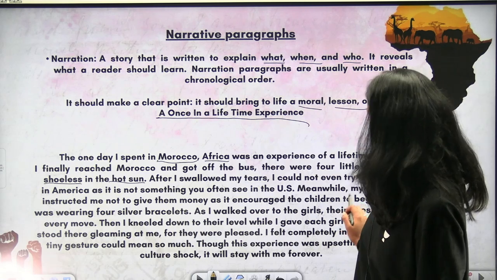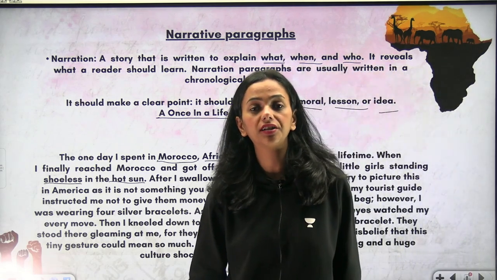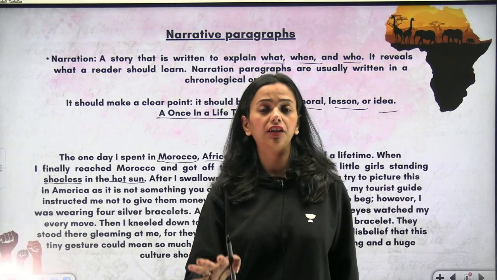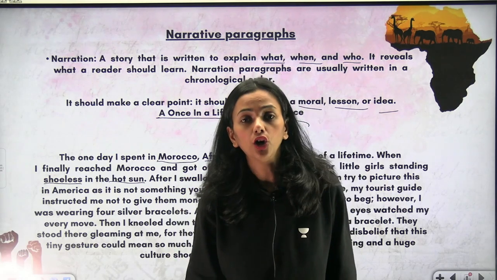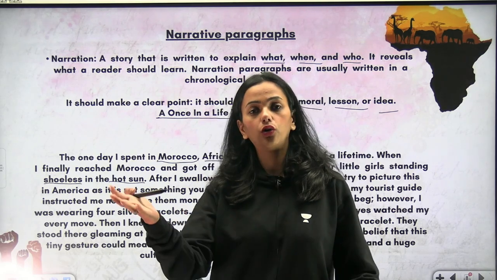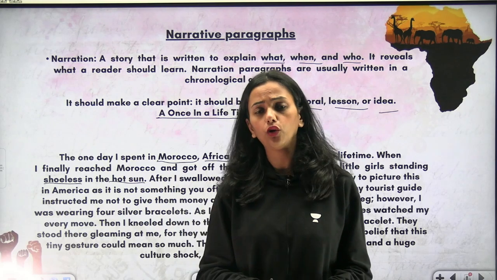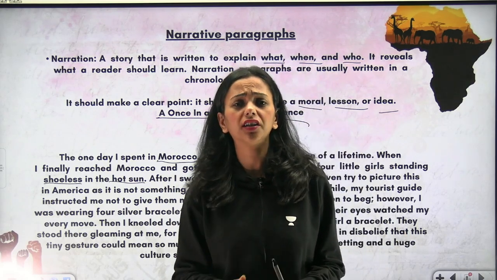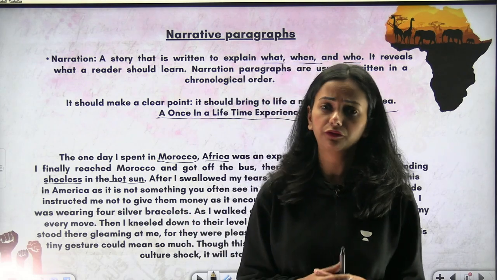Meanwhile, my tourist guide instructed me not to give them money, as it encouraged the children to beg. What is the tourist guide telling the author? The tourist guide is telling the author that please don't give them money, because it will encourage them to start begging. In India also, once you go through the traffic lights or go to temples, you see small children begging for money.